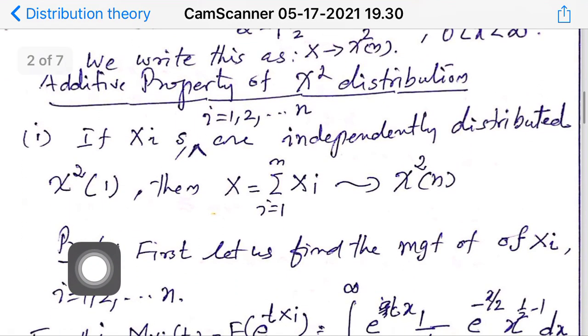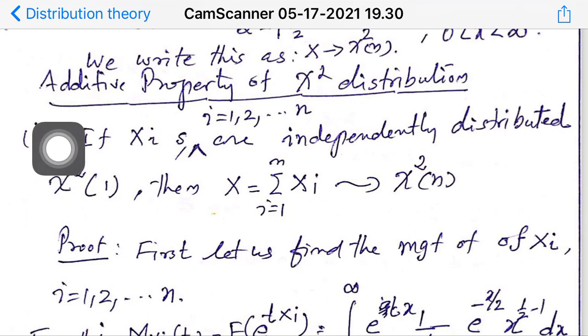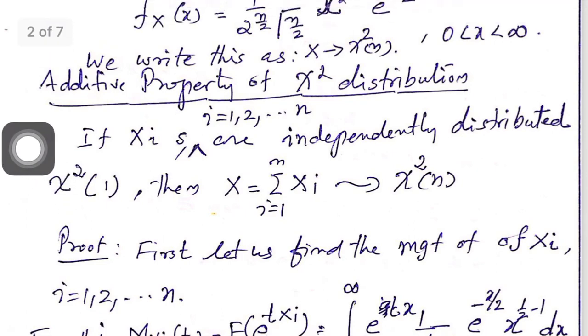Now we can plainly see the additive property of the chi-square distribution. The additive property is also called the reproductive property of the chi-square distribution. That means if the Xi's are independently and identically distributed chi-square distributions, each having 1 degree of freedom, then their sum will follow a chi-square distribution with n degrees of freedom.